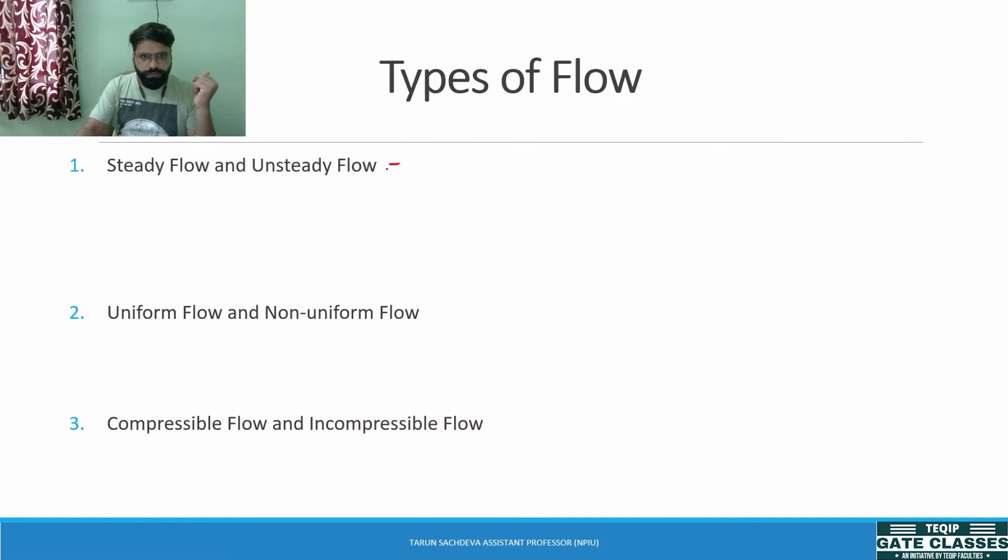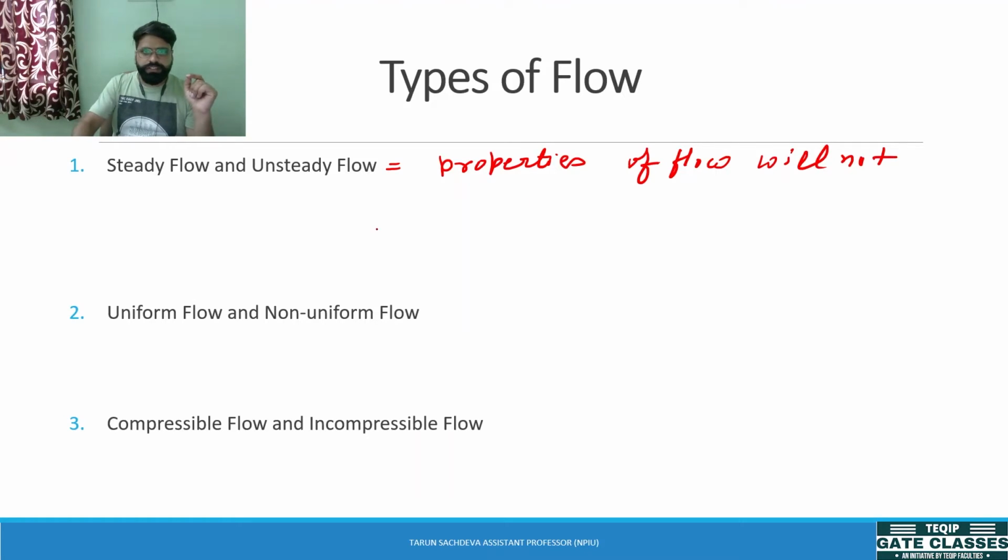Steady flow is a type of flow in which the properties of the system or properties of the flow will not change with respect to time. What does it mean?